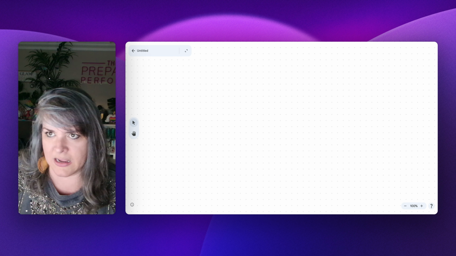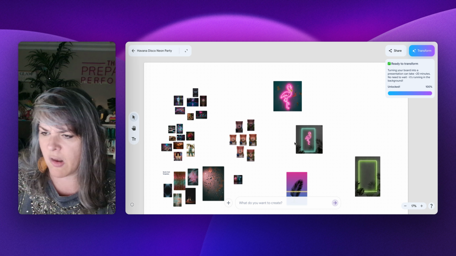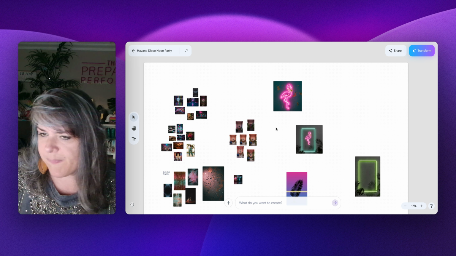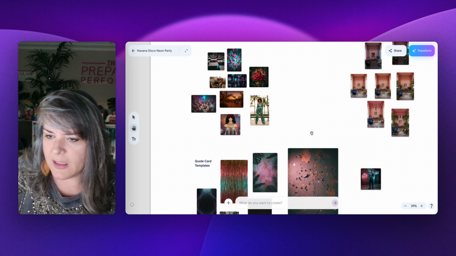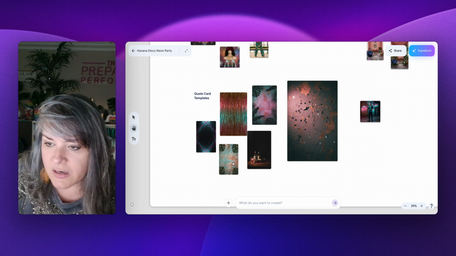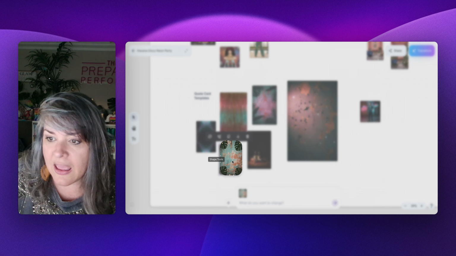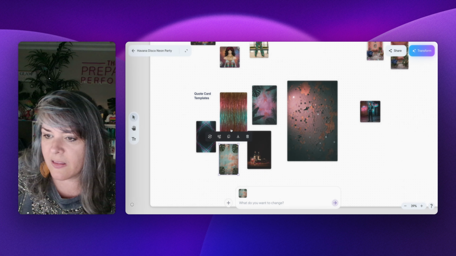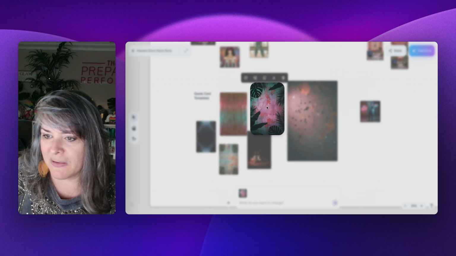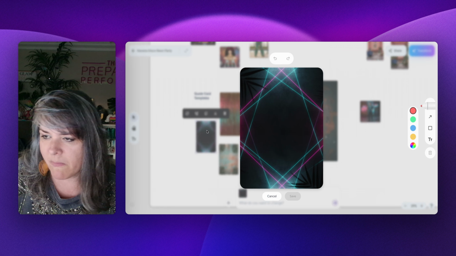So this one I am really obsessed with. Let's see if it loads here. And so cute. So I've got, can I drag? Oh, that's how. All right. So look, I started to create these quote card templates, which then I can take and add text on top of, or they can be reels. There's all kinds of things that I can do with these quote card templates, which I love. I'm going to show you how I created them in a moment.